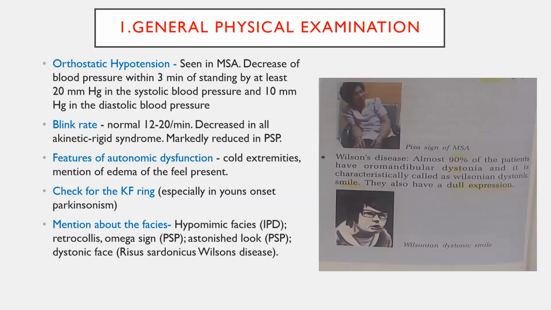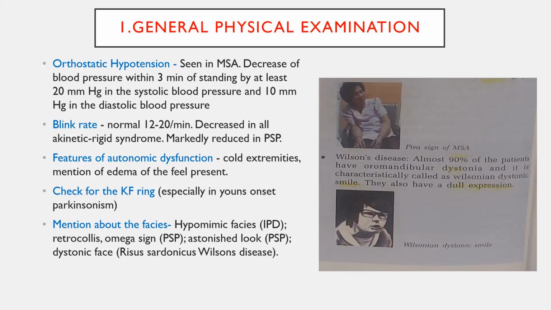After taking a complete history, general examination is also very essential to make the confirmed diagnosis. Before systemic examination, we'll see the general physical examination. As a general physician or a medicine PG, you need to know what all things are to be seen in the GPE. Blood pressure is very important. If a patient has persistent hypertension in the setting of Parkinsonism, you should keep vascular Parkinsonism in the differential diagnosis, because long-standing hypertension and diabetes lead to vascular Parkinsonism.